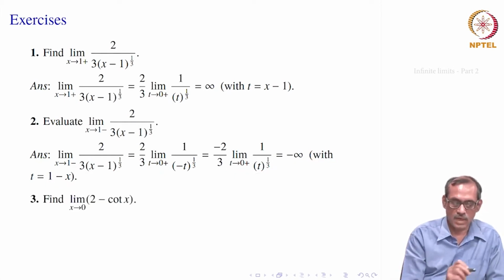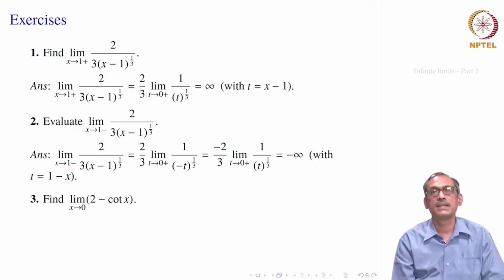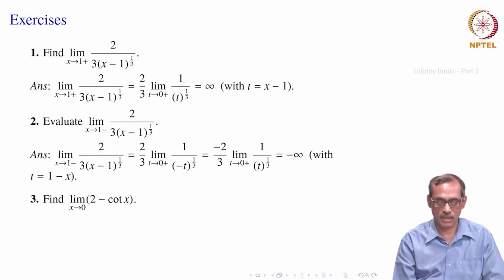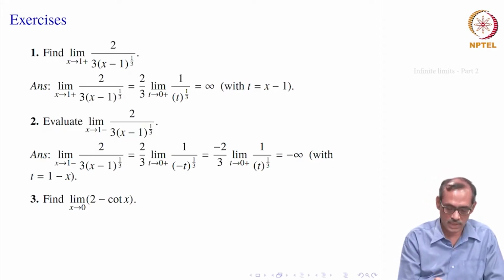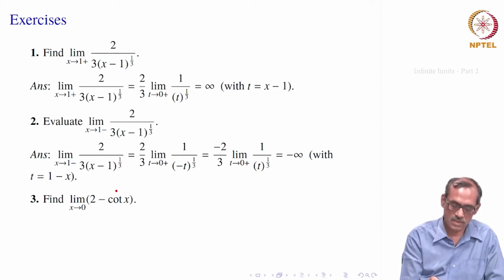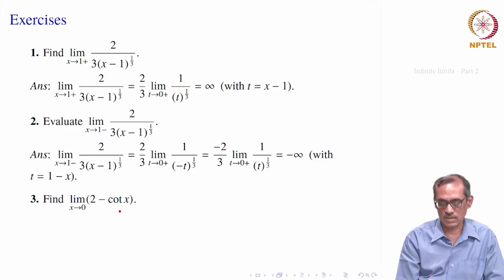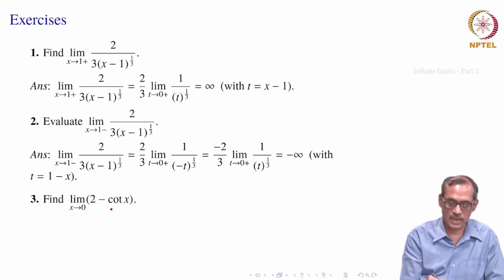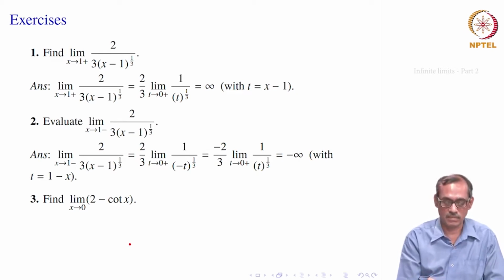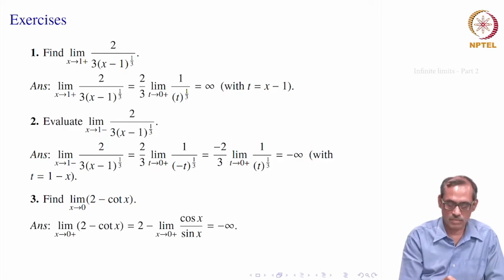So, the third problem: we are required to find the limit of 2 minus cot x as x goes to 0. What do you expect here? It is cot x, which is cos x divided by sin x. Near 0, cos x remains near 1, but sin x becomes 0 near 0. So it might go to infinity, but then from the negative side and positive side sin x will have different signs, right. So let us see how to proceed.